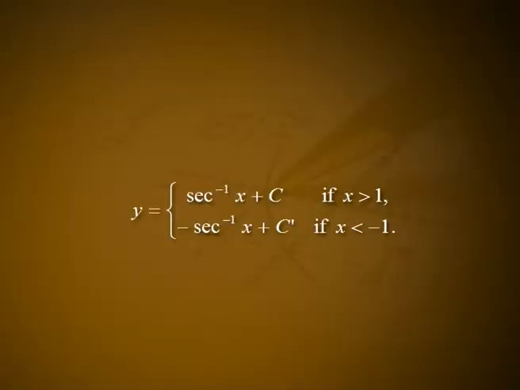We can also replace sec inverse of minus x by pi minus sec inverse of x and then let c2 plus pi is equal to c dash and write y is equal to sec inverse of x plus c if x is greater than 1, minus sec inverse of x plus c dash if x is less than minus 1.